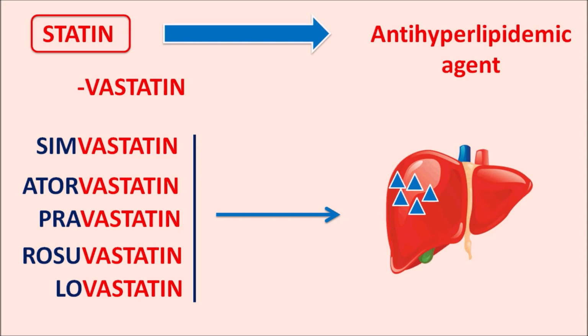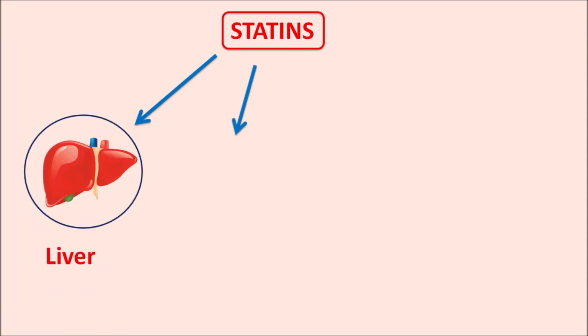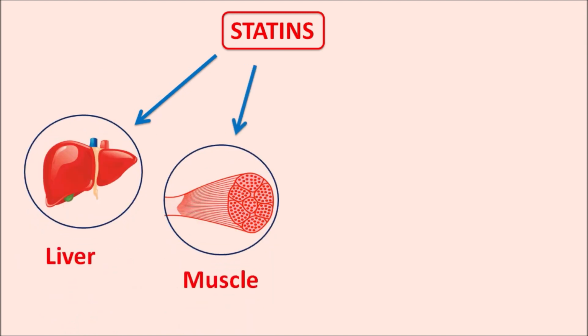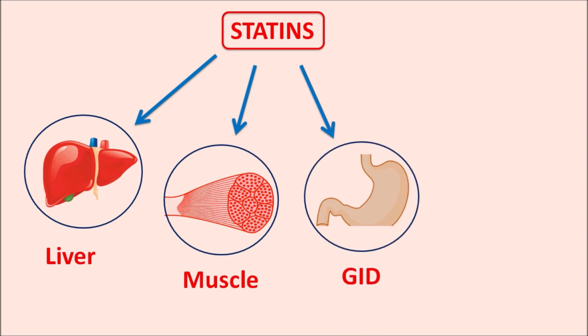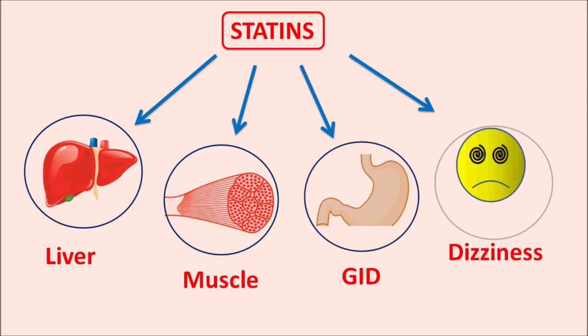But as the site of action is the liver, these drugs can also produce side effects related to the liver. So today in this video, we are going to discuss the different side effects of statins, which organs are affected, and what the symptoms are. As we have discussed, statins can affect the liver and the skeletal muscle. They can also produce some gastrointestinal disturbances, and finally they can affect the central nervous system, resulting in dizziness and other side effects. But before seeing how these side effects are produced, let us see how statins act.